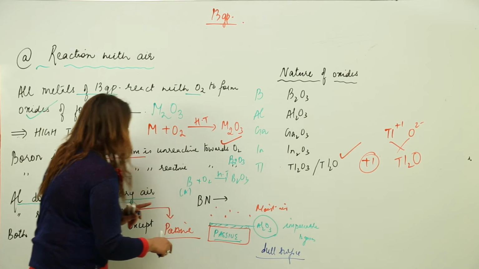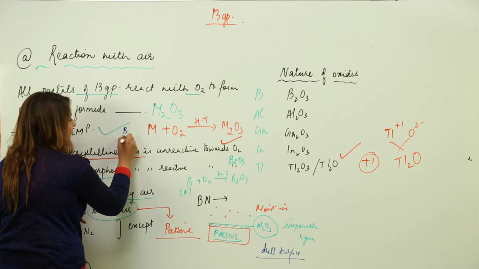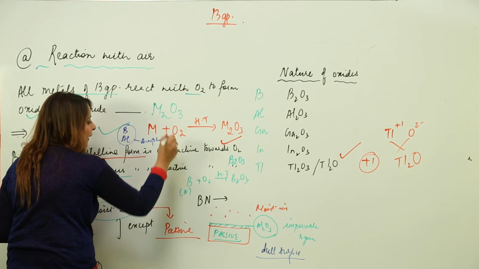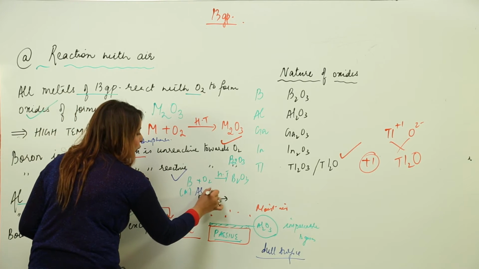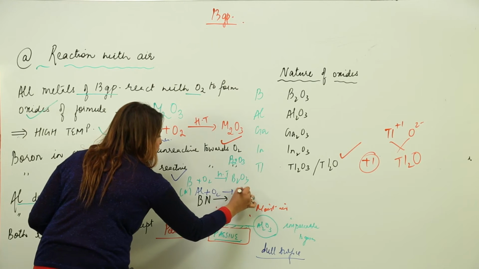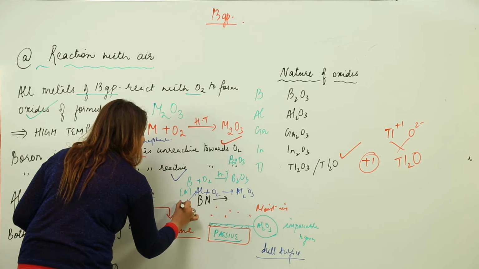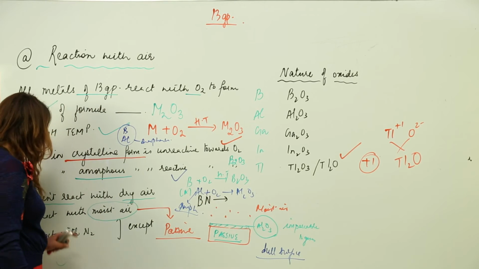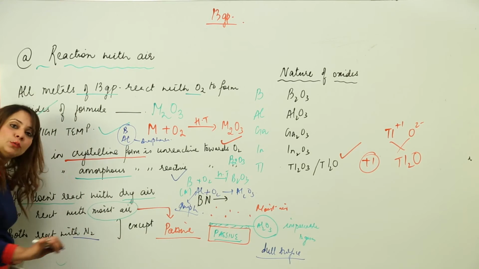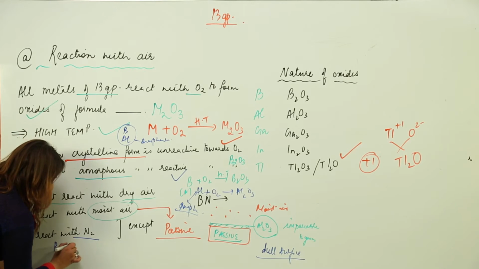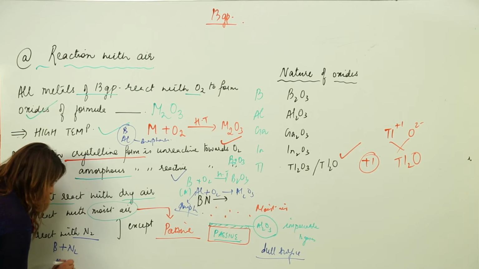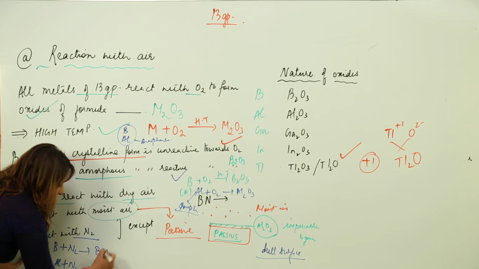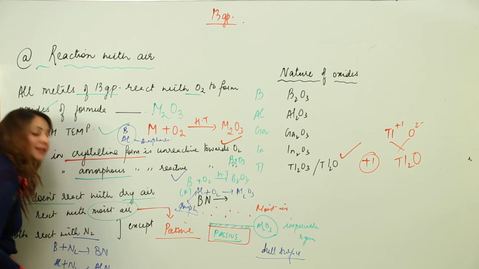But whenever boron and aluminium are present in amorphous form, that means in powder form, the reaction occurs and they form B2O3 and Al2O3. Now both of them easily react with N2, and they form their respective nitrides.